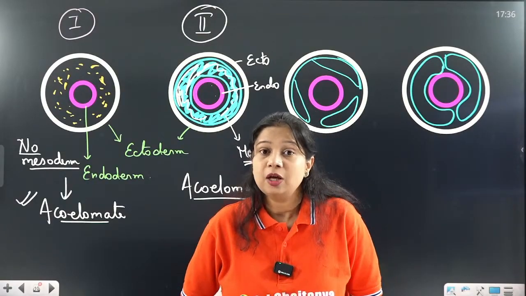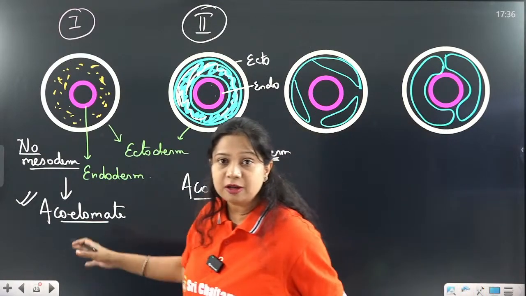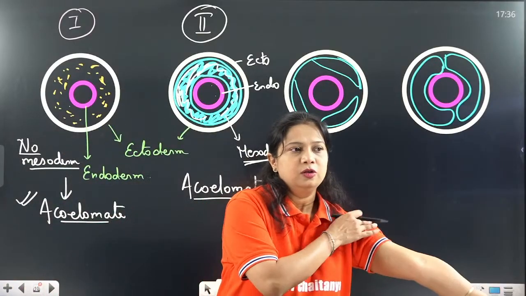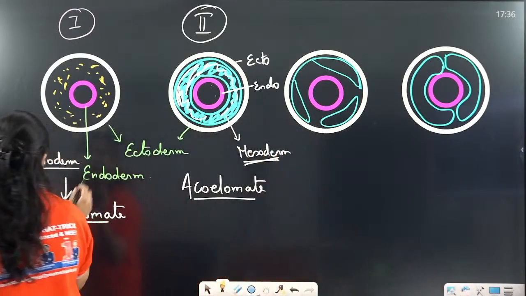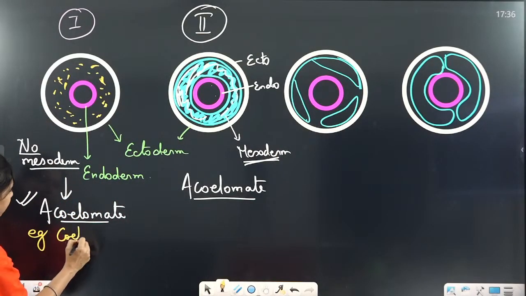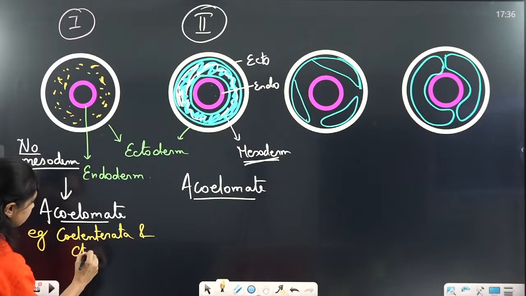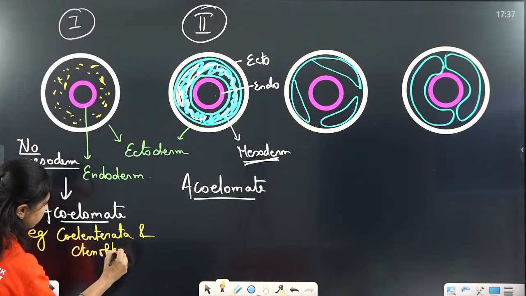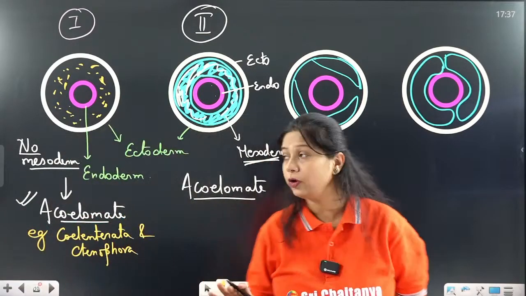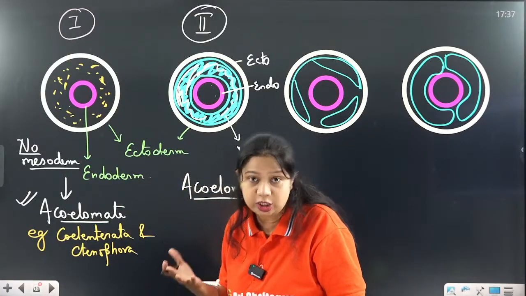Now, who are these acoelomate organisms? What are the examples of such acoelomate organisms? In this case, Coelenterata and Ctenophora. These are acoelomate organisms. Coelenterata and Ctenophora do not have the third germ layer. They are diploblastic, as we have just seen.